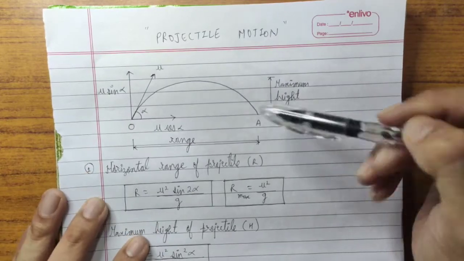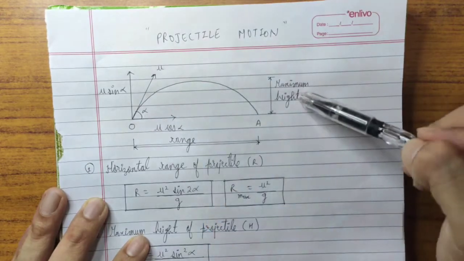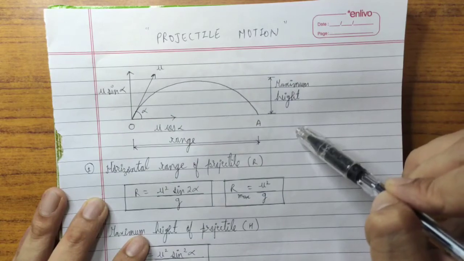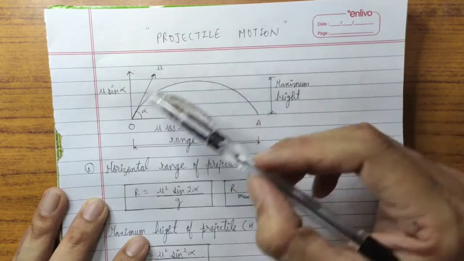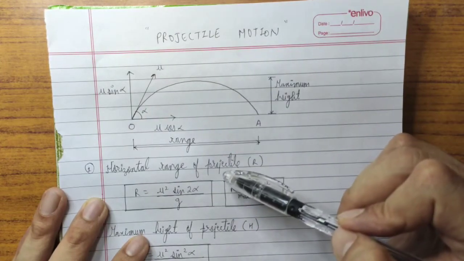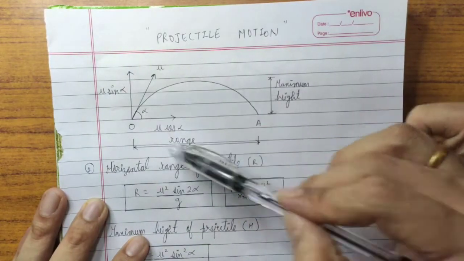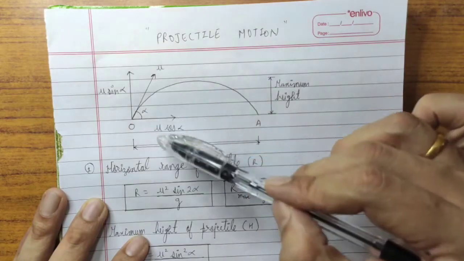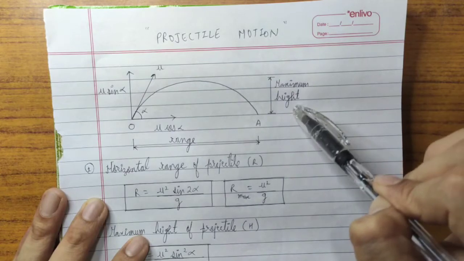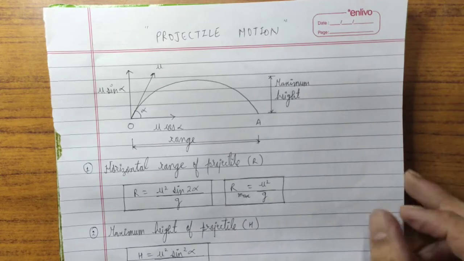Now if we see closely, there are various parameters. There is the velocity component, the angle component, the height component, and the range component. So all these components are interrelated. If you change any one of the components, for example if you change this angle alpha, height and range will automatically change. If you change the value of velocity, this angle, this range and maximum height, all these components will vary. So these variables are interrelated, and the relation between all these variables is defined by certain formulas. So we will directly look at the formulas.